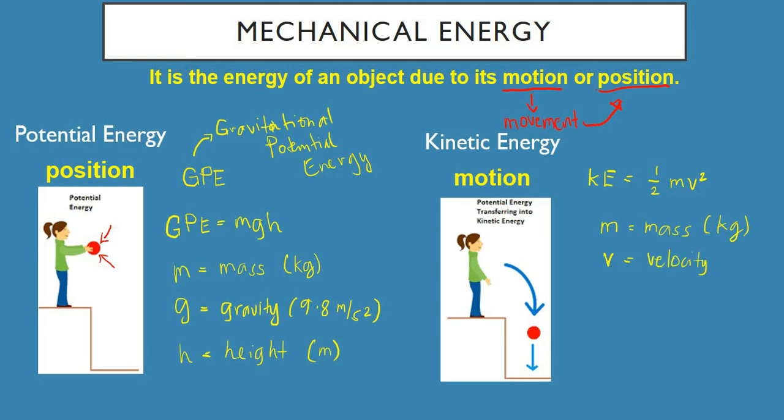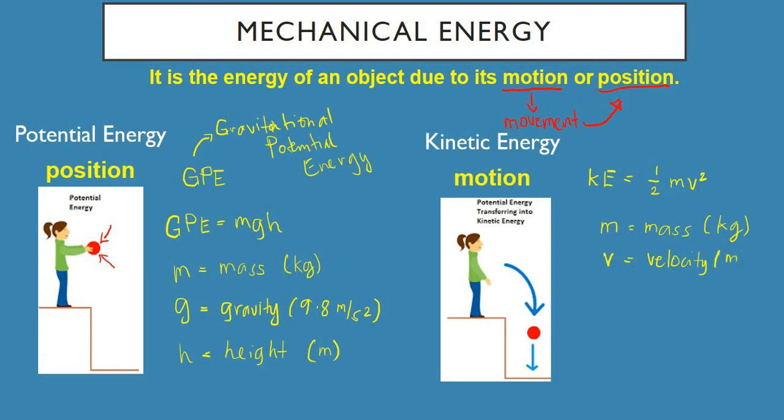So I hope you are familiar with the term velocity already. So pag sinabi natin velocity in Tagalog, ibig sabihin niyan is yung bilis. Okay, gaano ka ba kabilis maglakad? Gaano ka kabilis tumakbo? Okay, so basically that's called velocity. And velocity is an important variable here because we are talking about movement. Siyempre, pag gumagalaw ka, may velocity ka. Okay? So, pag sinabi nating velocity, the unit for that is meters per second.